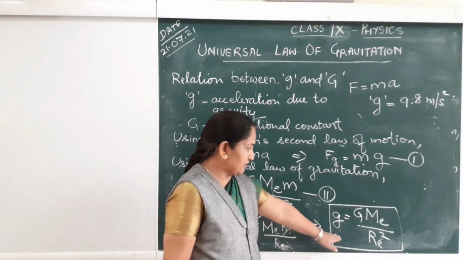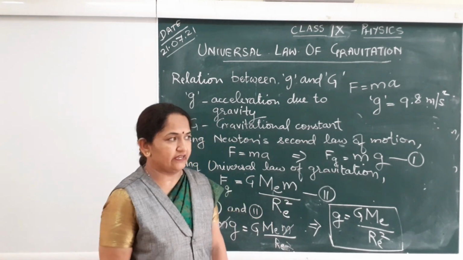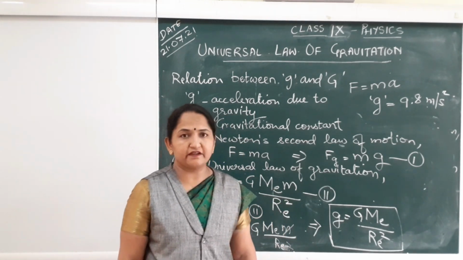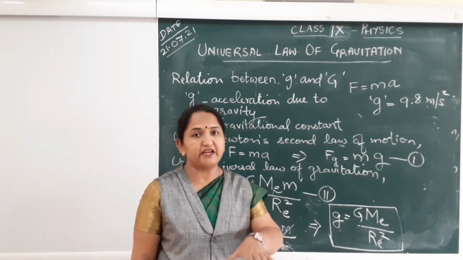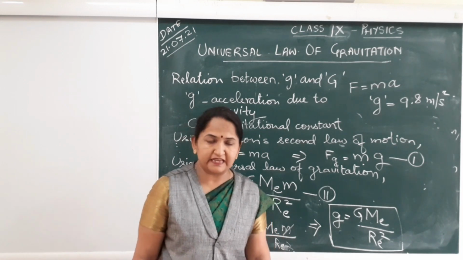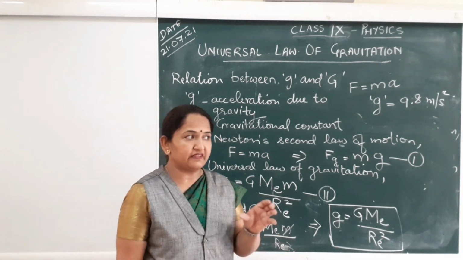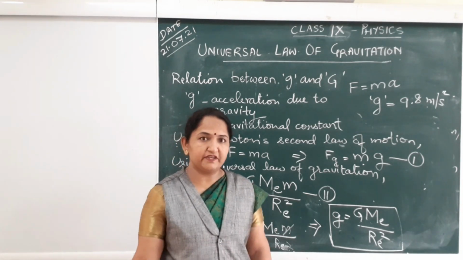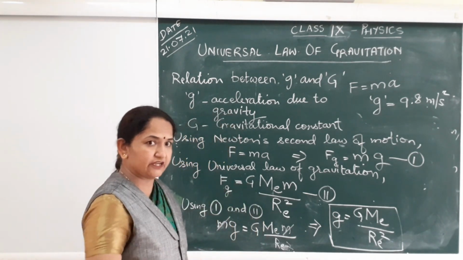So, depending on this acceleration due to gravity, we can find the difference between mass and weight of an object. Let us see how can we differentiate mass and weight of an object.